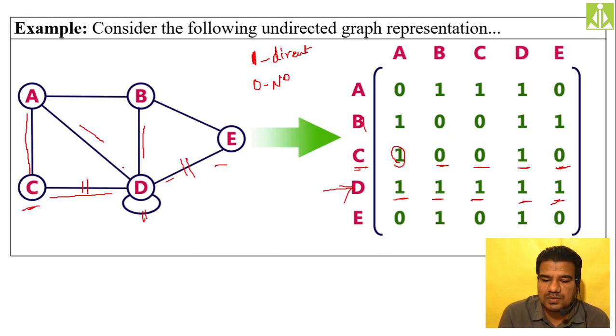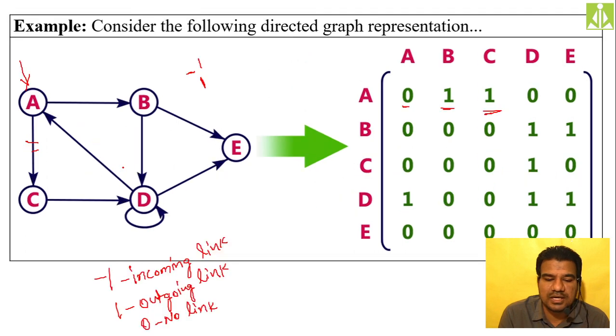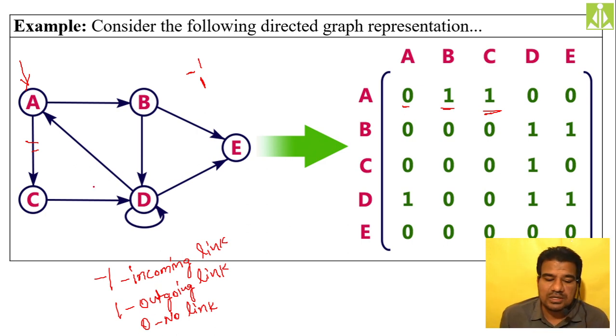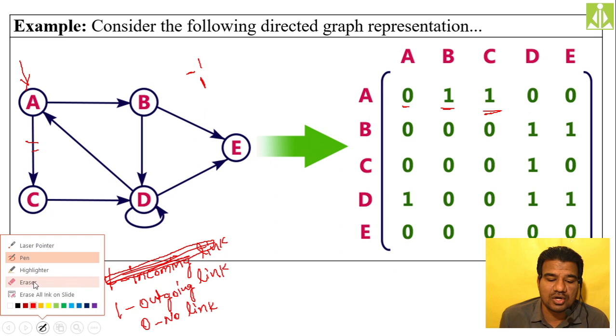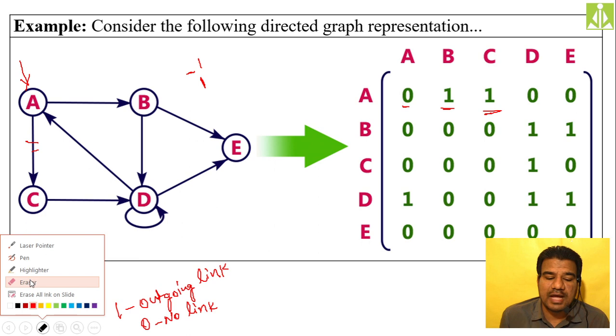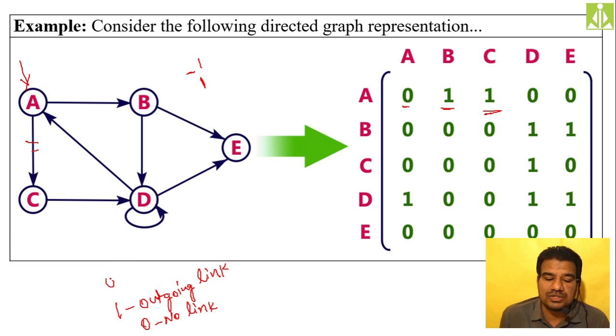Here -1s we are not indicating. I think there is some mistake in this one. Okay, even if there is a link, my consideration was wrong. So incoming links we are not considering at all. So simply remove this one. Only outgoing links and no links we will consider. If there is an incoming link, for that also we put 0 only.